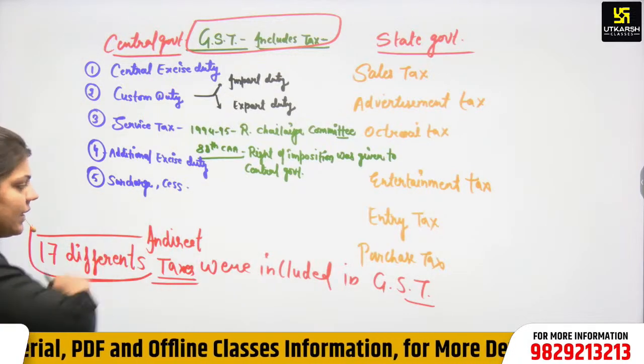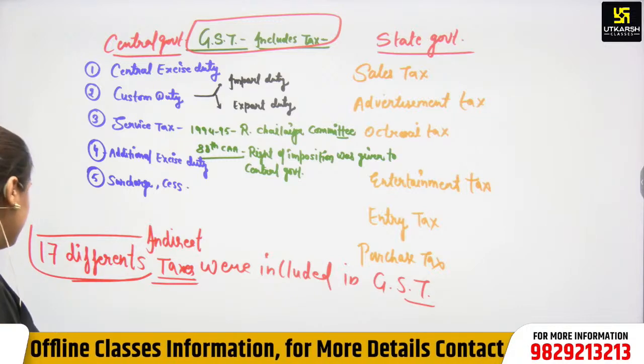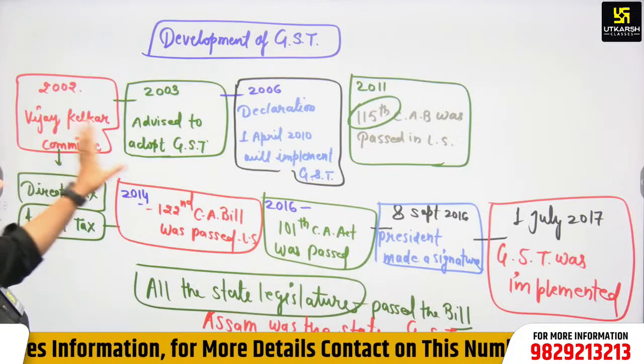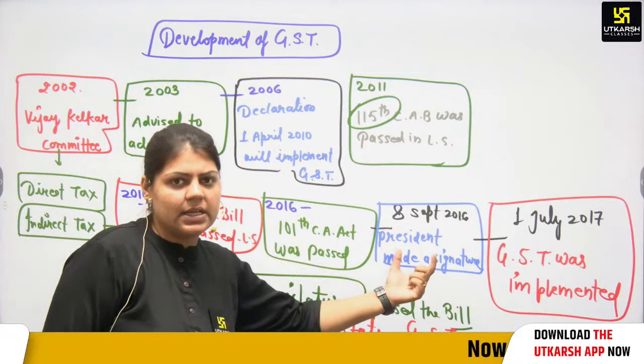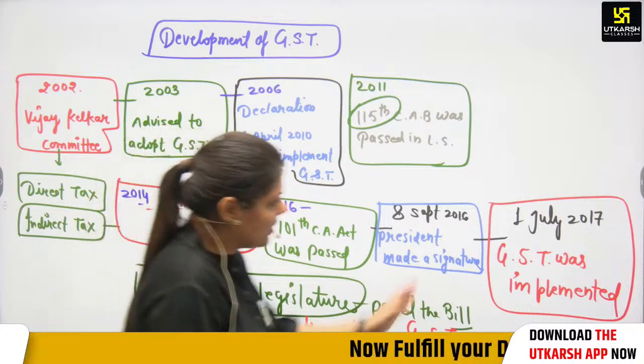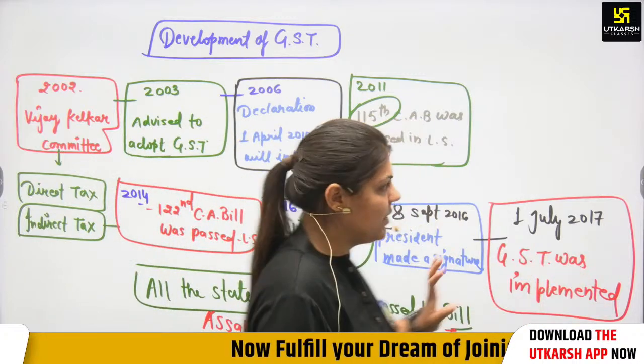Overall 17 different indirect taxes were included in GST. Again, we discussed the development: 2, 3, 6 and 11. Then you have to remember the 14, 16 and 8 September of 2016. Again, on 1st of July 2017 it was implemented.